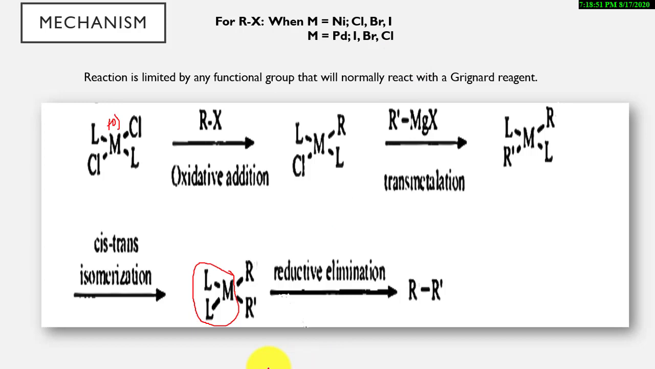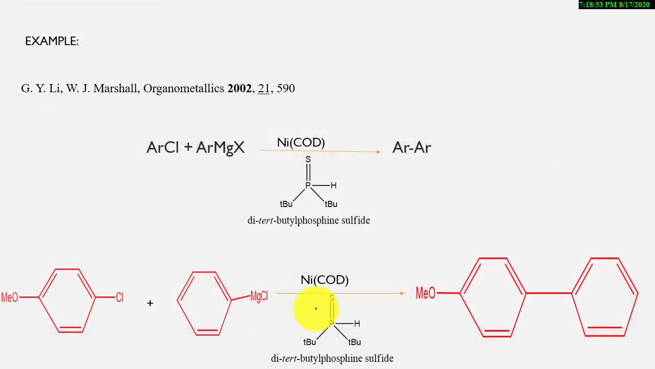Let's see some examples. See here, this is the aryl chloride. It reacts with ArMgX, which is a Grignard reagent. This is an organic halide, and this is a Grignard reagent, in the presence of nickel. Here COD represents 1,5-cyclooctadiene. The solvent used here is ditertiary butyl phosphine sulfide. After that this Ar and this Ar will be coupled.